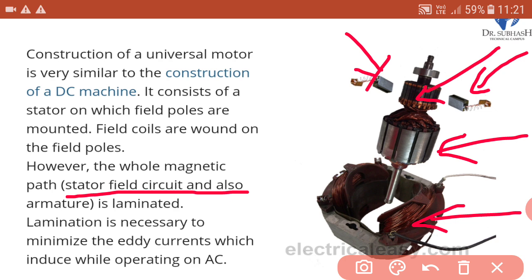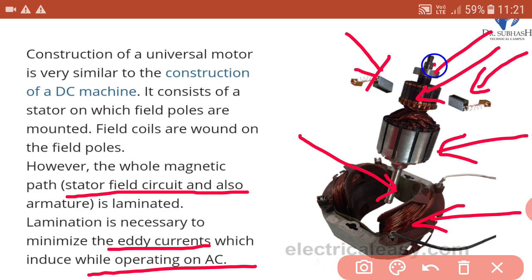So what is the need of this lamination? Why it is laminated? Lamination is necessary to minimize the eddy current which is induced while operating on AC. Okay, so this is the important question. Lamination is done to minimize eddy current loss, especially whenever the motor is run on AC supply. Here we can see shaft. This one is bearing. So these are the components of universal motor.